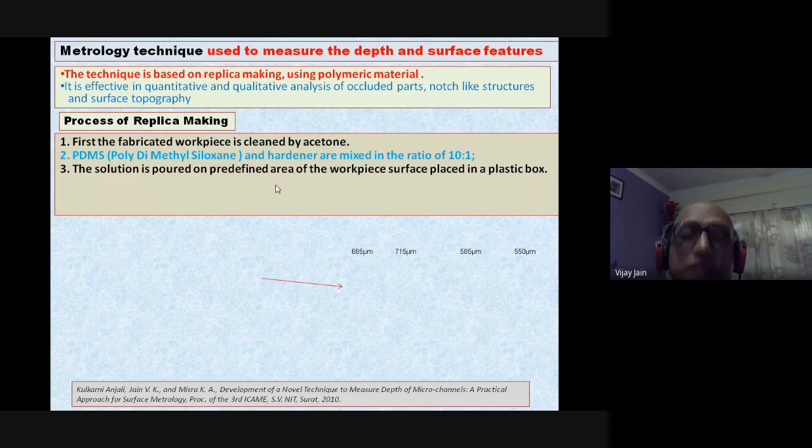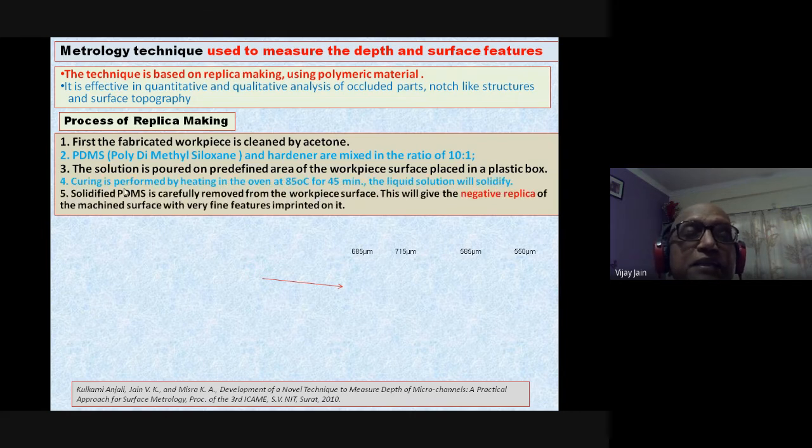Wherever you have done the micro machining or micro texturing, there this solution is poured, and then curing is performed by heating in the oven at about 85 degrees centigrade for 45 minutes or so, and then the solidified PDMS is carefully removed from the workpiece surface. This will give the negative replica of the machined surface with very fine features imprinted on the replica.